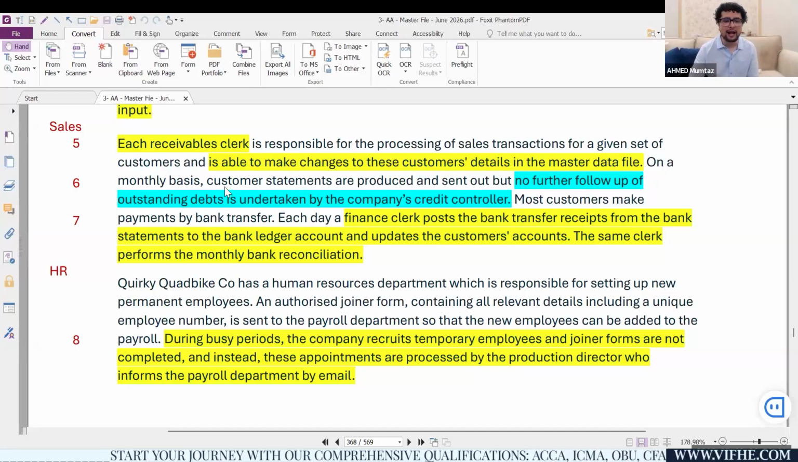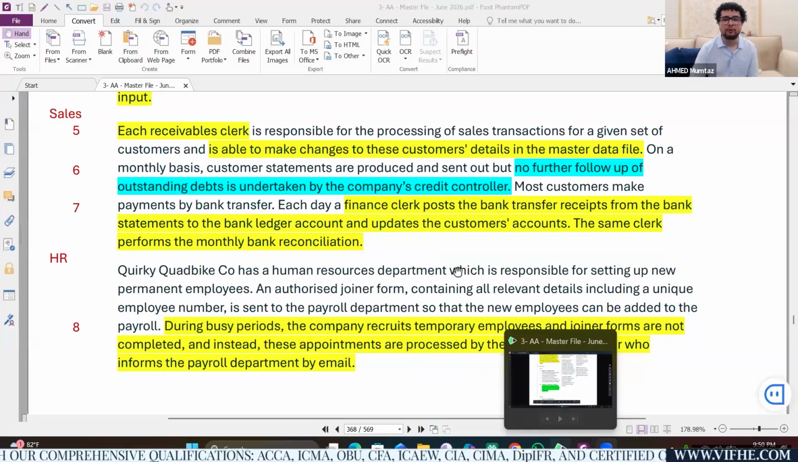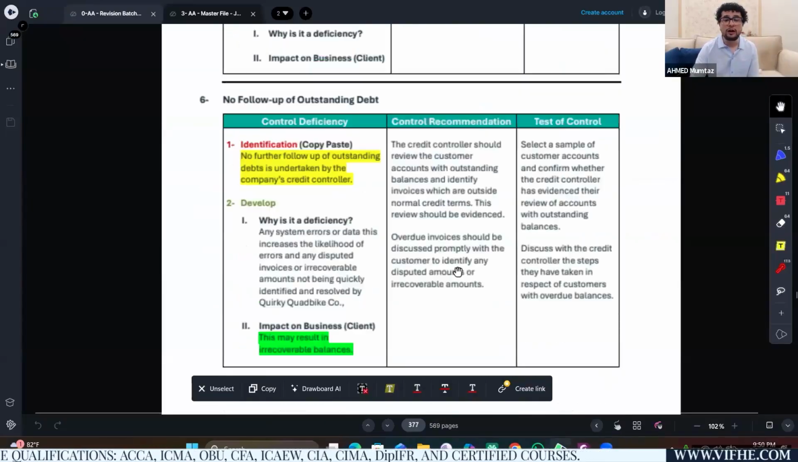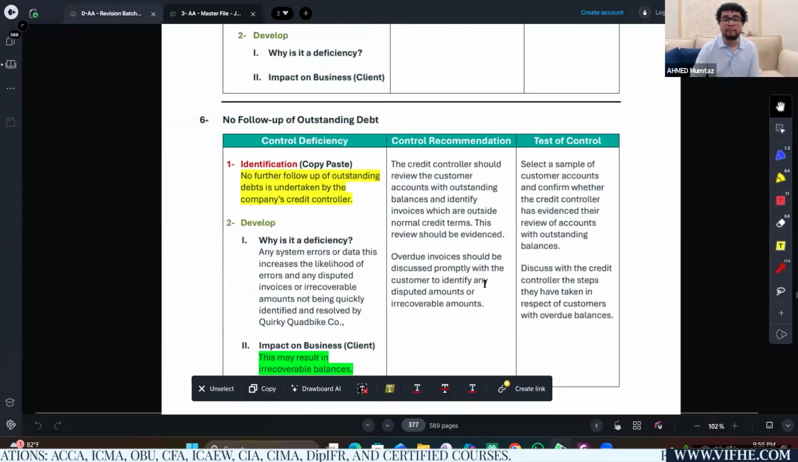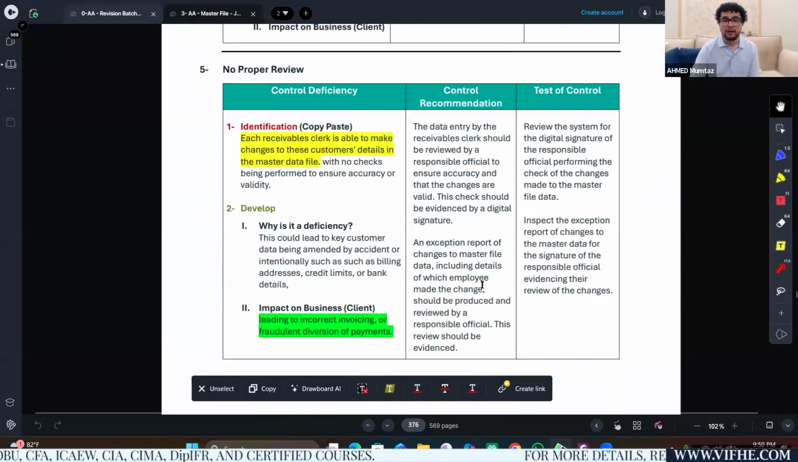Now why is it a deficiency? Because there is a huge possibility that some of the clerks could end up making certain changes in the customer master data file accidentally or intentionally, which are not appropriate. For example, they might change the billing address.